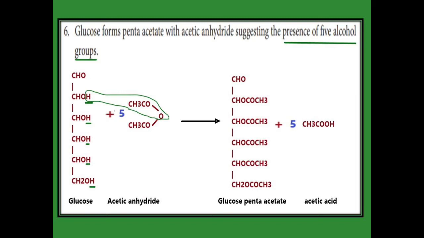So producing the glucose pentaacetate says that it contains 5 alcohol groups. Which one contains 5 alcohol groups? Glucose contains 5 alcohol groups.